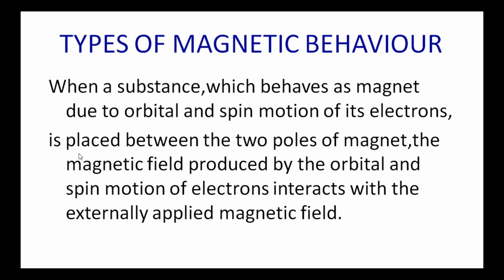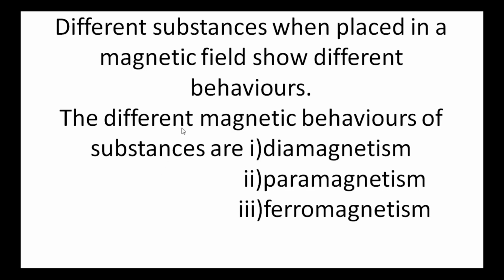That is, when the substance is placed in the external magnetic field, in the substance there are two types of movements, orbital movement and spin movement. Due to these two movements, there exists a magnetic moment. That magnetic field interacts with the external magnetic field, so the substance behaves differently.